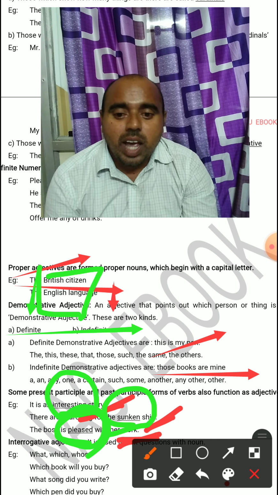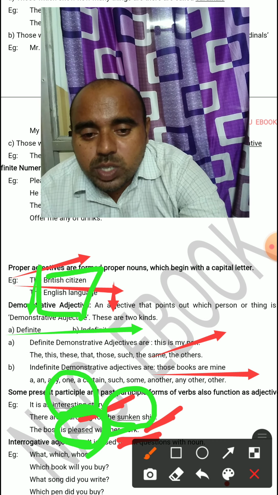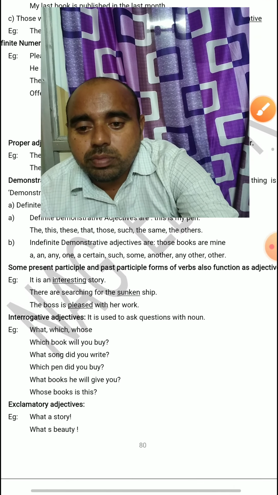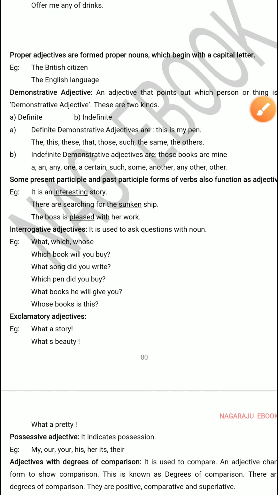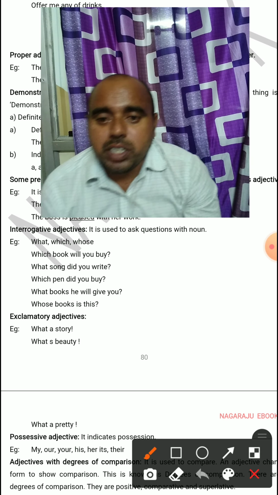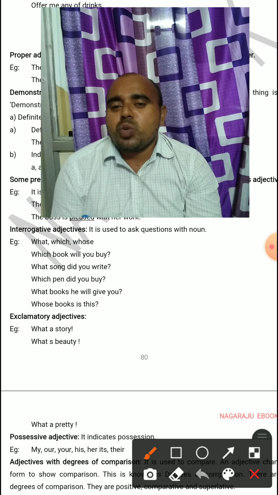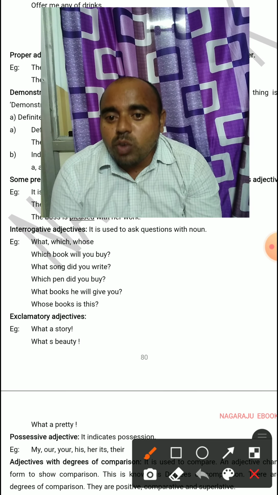So this is the one. And the interrogative adjective, we can also see. Interrogative adjectives are used to ask questions with a noun.